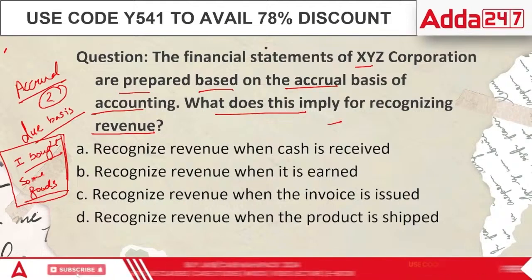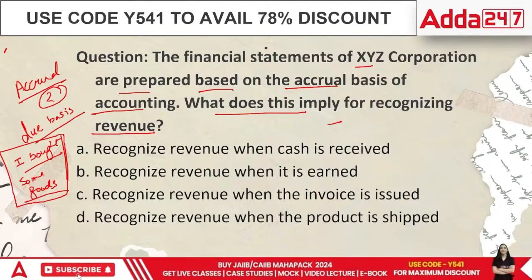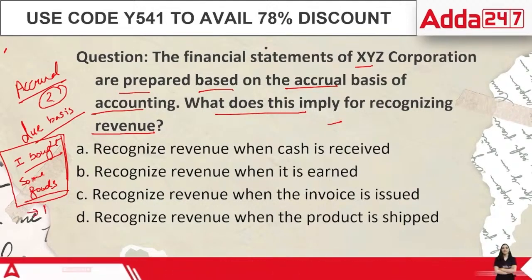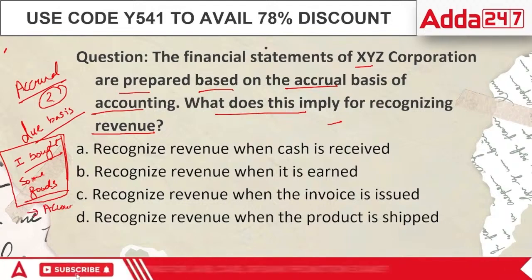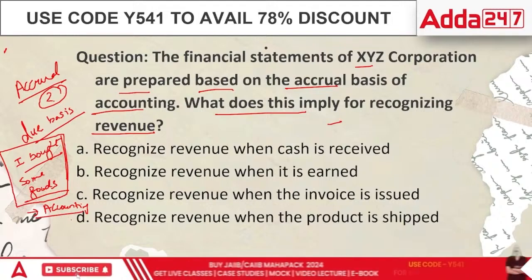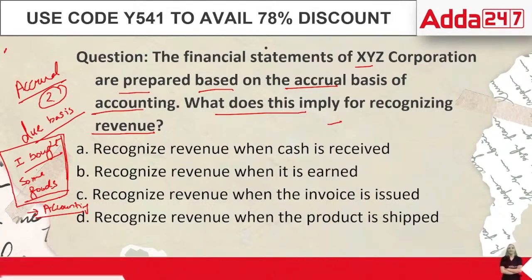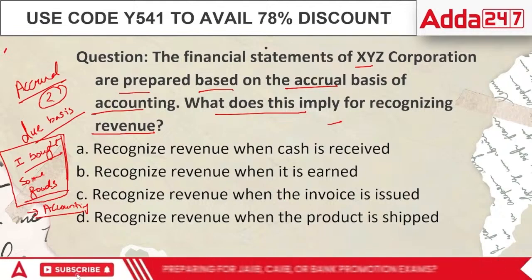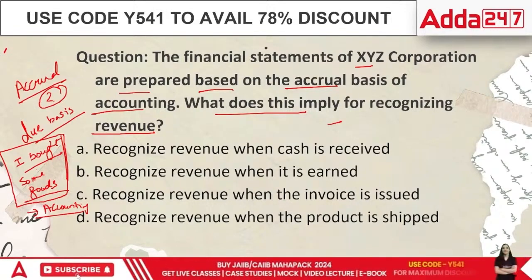I said, there are so many people to whom I have to pay. How will I remember your name? They said, simple. Why aren't you using accounting? In terms of accounting, if you have to pay someone, note their names. If you have to receive from someone, note their names. So due basis says when you are yet to pay someone, you should record their names, because if you know their names, then it would be beneficial. That's the crux.